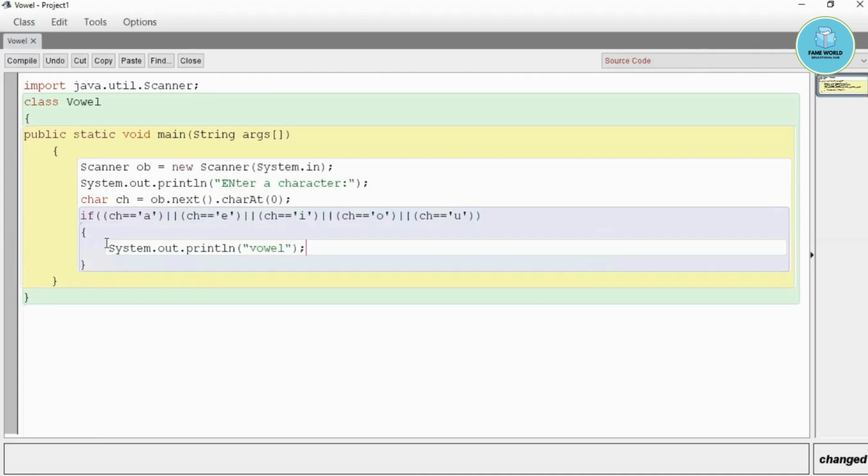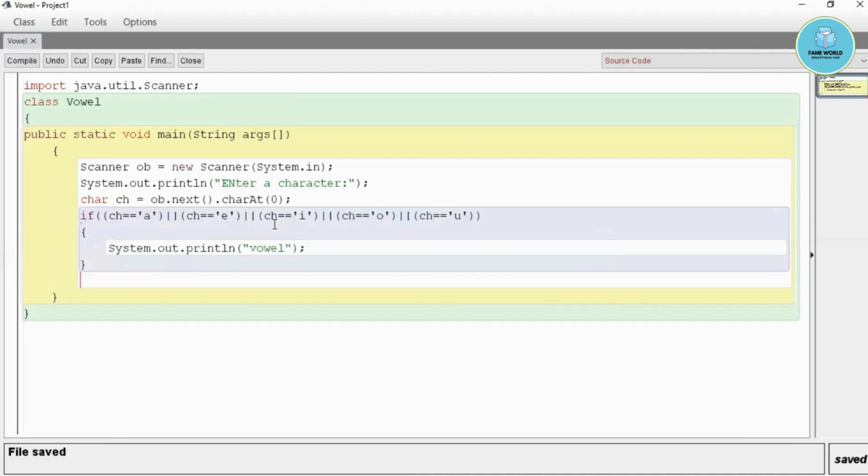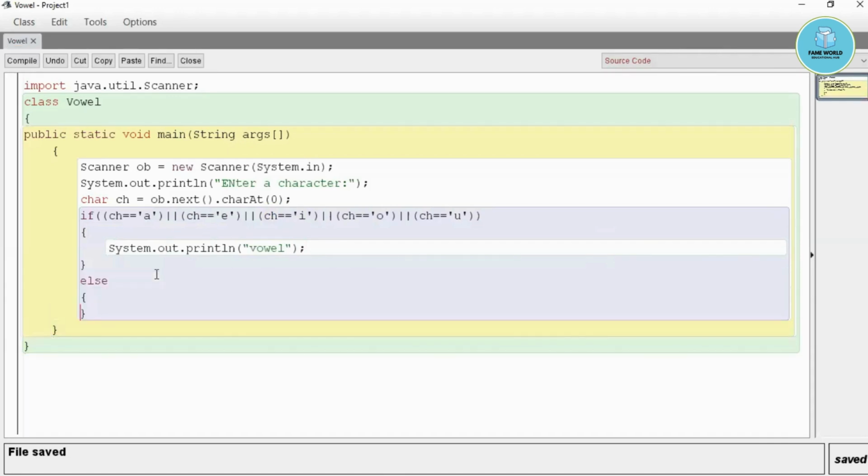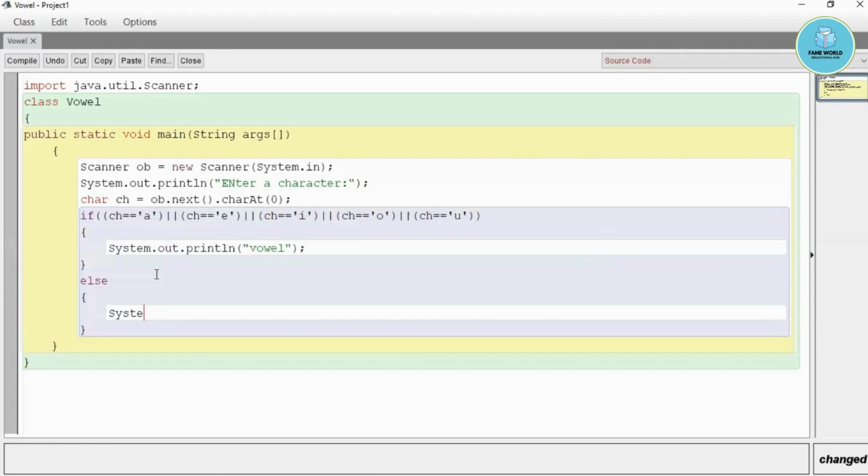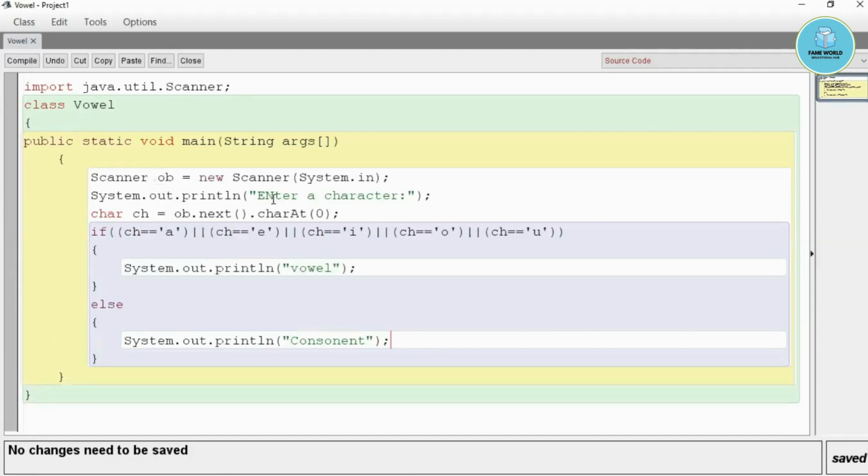And if none of these are true, means the character is not satisfying the condition, then it will come to the else portion, and it will print System.out.println, consonant. So this way we can create the program for vowel and consonant with the help of this OR operator. We can check all the 5 at the same time.